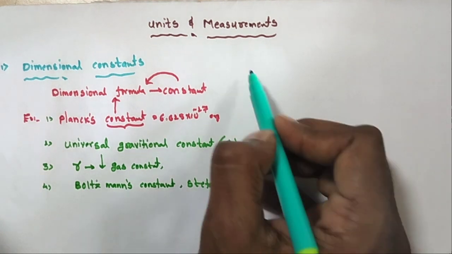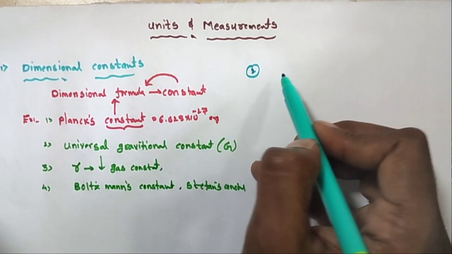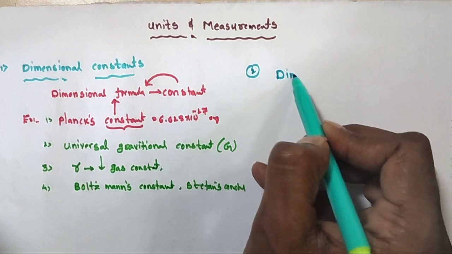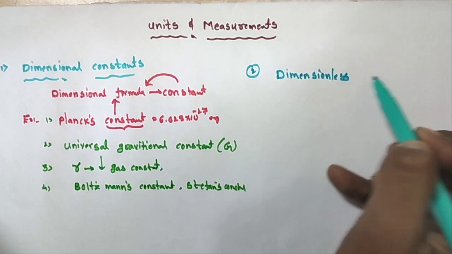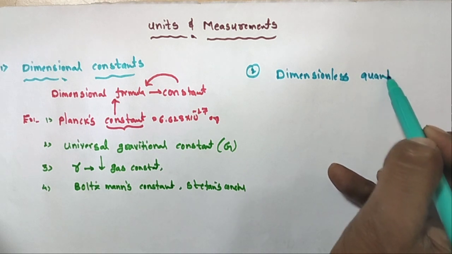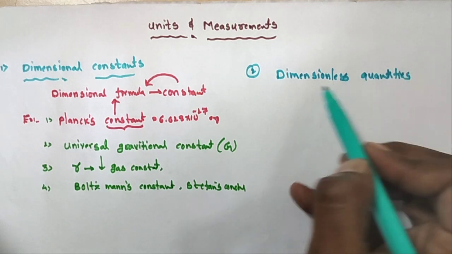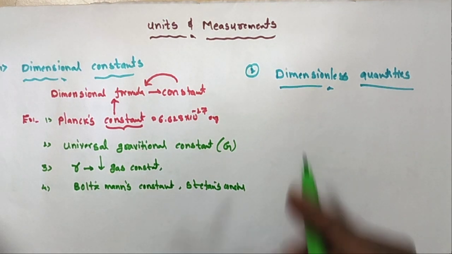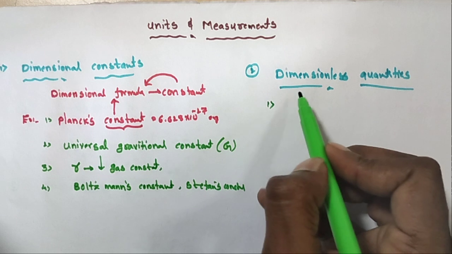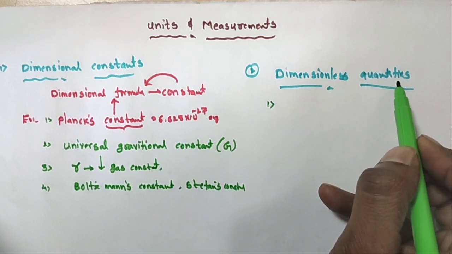The second one is dimensionless quantities. Some quantities have no dimensional formulas. What is the definition of dimensionless quantities?